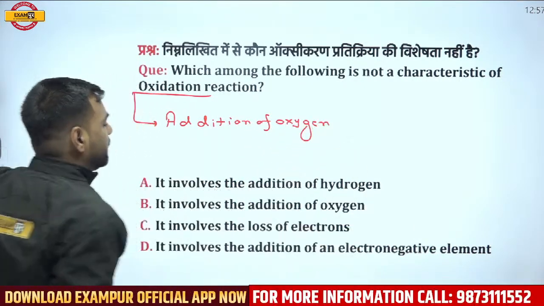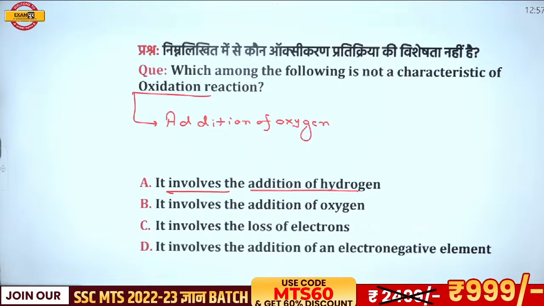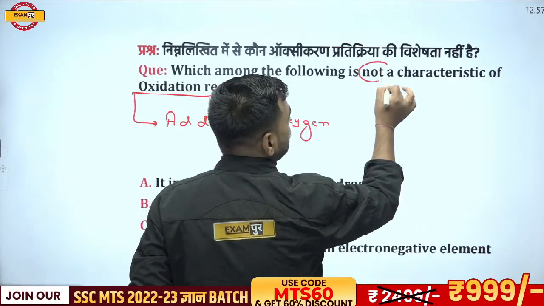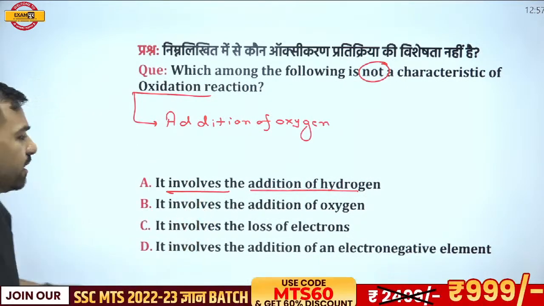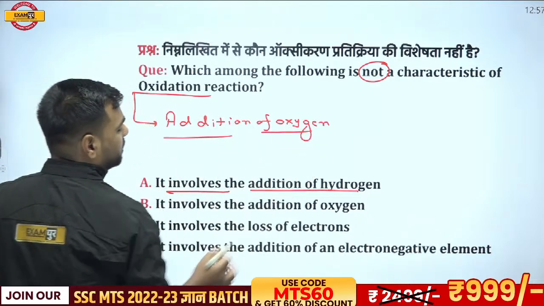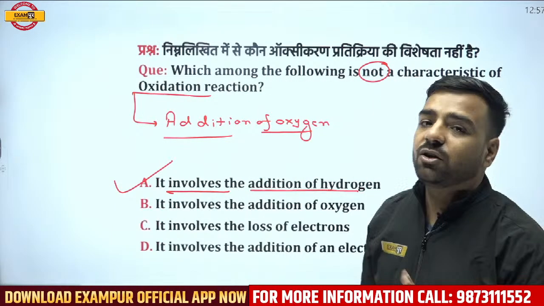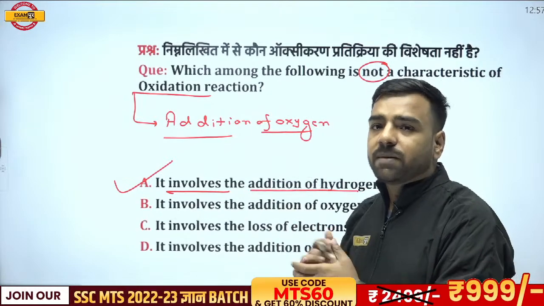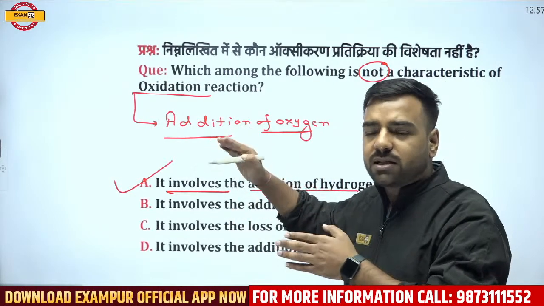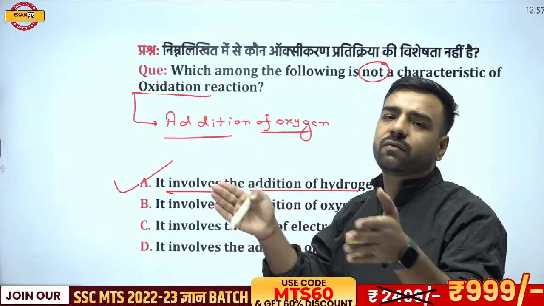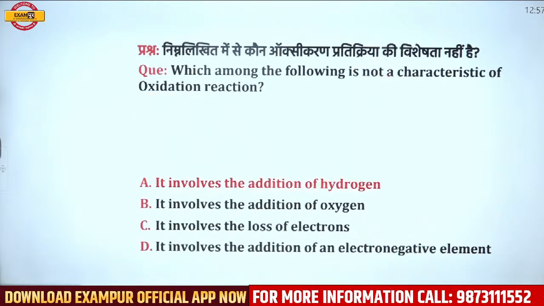But if I'll go with the first option, it is saying that it involves the addition of hydrogen. So it's absolutely wrong. And what was asked in the examination? It was asked which is not a characteristic. It is not asking about the characteristic of this part. It is asking which is not a characteristic. Obviously, oxidation involves the addition of oxygen, and it is given that it involves the addition of hydrogen. So obviously this would be wrong, and this is actually not the characteristic of oxidation. Okay, but if I'll talk about reduction, reduction is totally opposite of oxidation. In the oxidation, addition of oxygen, but in the reduction, addition of hydrogen. And the same thing lies with electrons as well. Okay, so we have next question here.